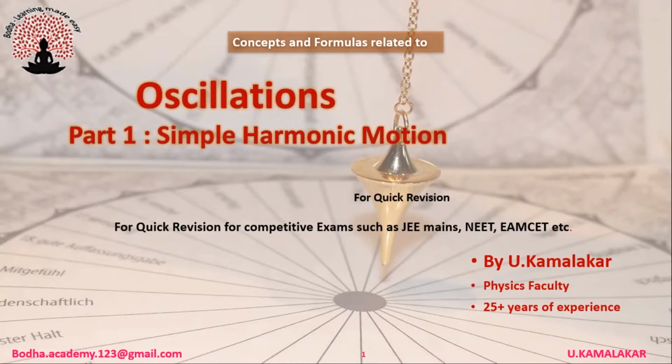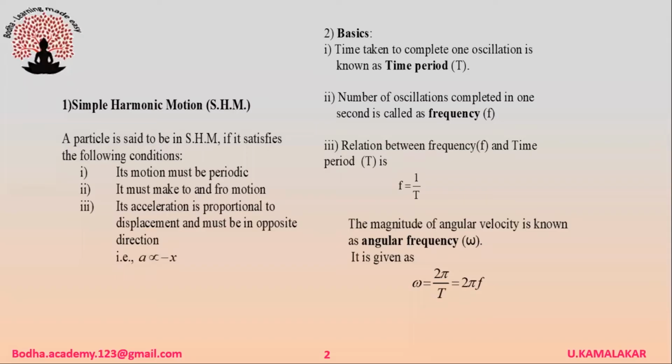In this video, we will discuss oscillations. A particle is said to be in simple harmonic motion if it satisfies the following conditions. First, its motion must be periodic. Second, it must make to and fro motion. Third, its acceleration is proportional to displacement and must be in the opposite direction. That is, a is proportional to minus x.